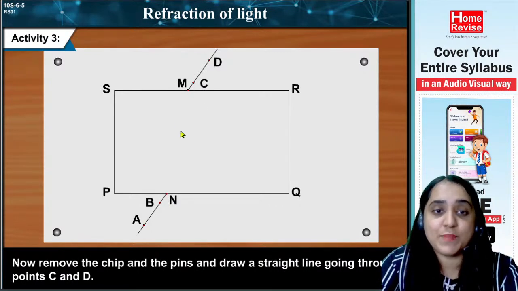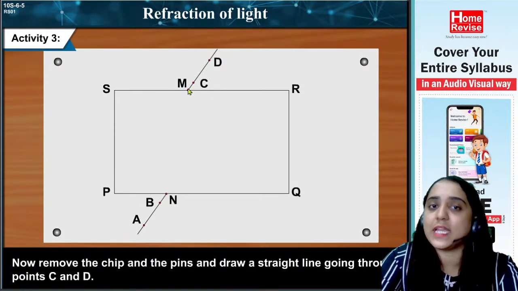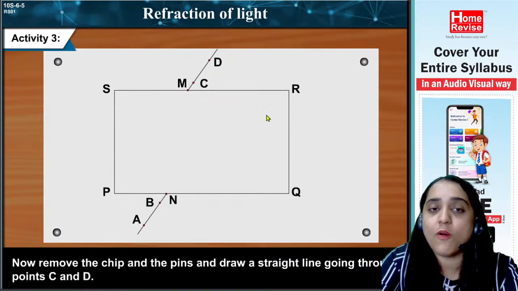Now why is this? Because when the light is traveling from one medium to the other medium, it is changing its direction, and when the light is coming out from one medium to the other medium, it is again changing the direction. So basically this is called refraction of light.